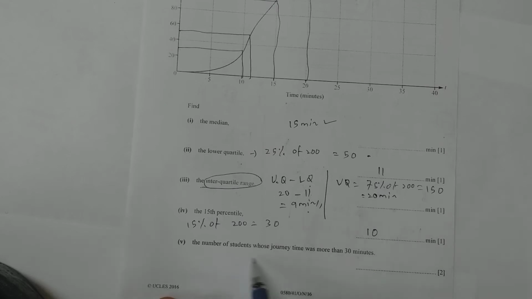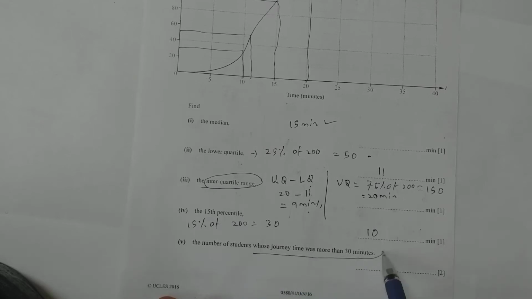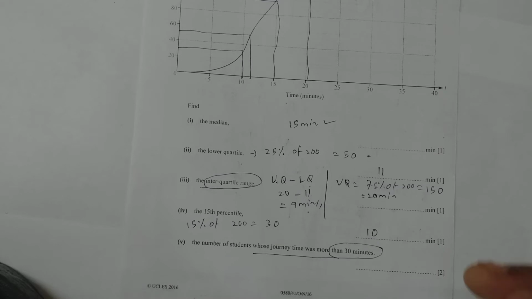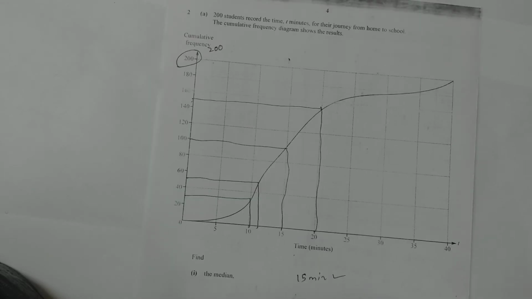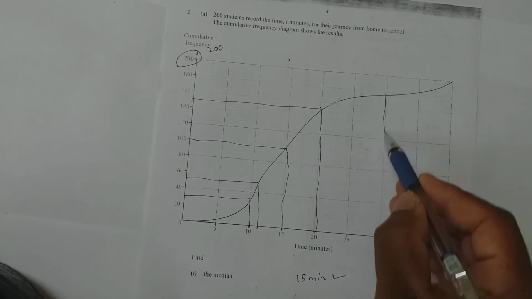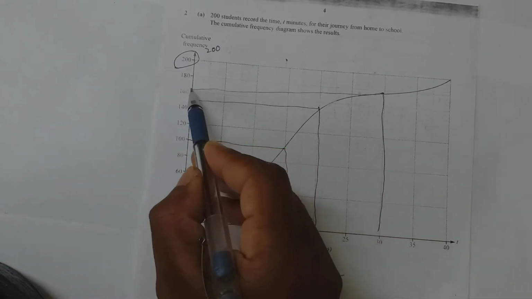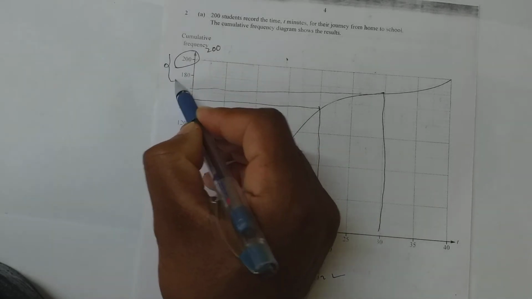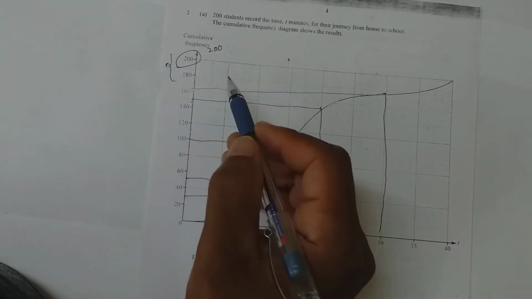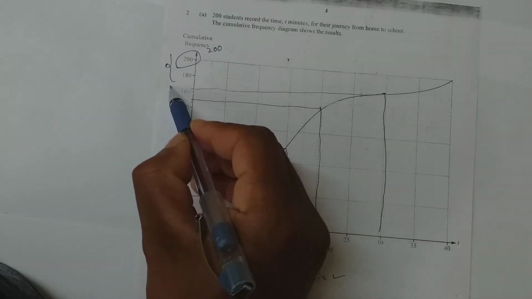Now next, the number of students whose journey time was more than 30 minutes. That means above 30 minutes you need to see. It's in minutes, so here, draw the line like this and over here. So above 30 are these students. So it's coming around 160.